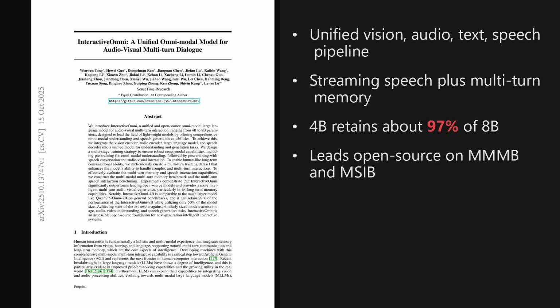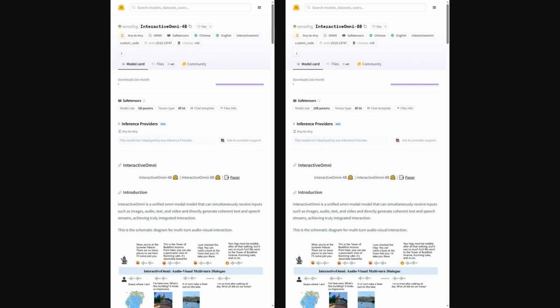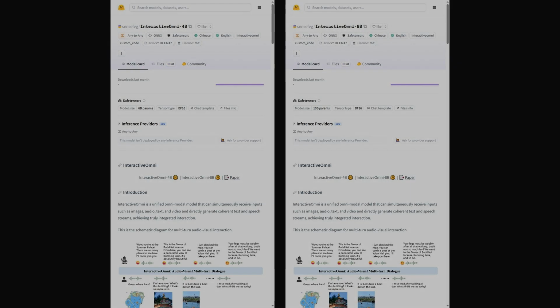Beyond that, this paper unifies vision, audio, language, and speech generation in one model, and validates long-term memory and speech interaction on new multi-turn benchmarks. On Hugging Face, InteractiveOmni comes in 4 billion and 8 billion variants, with transformers examples for text chat, audio input, image and video conversations, plus generating both text and speech.